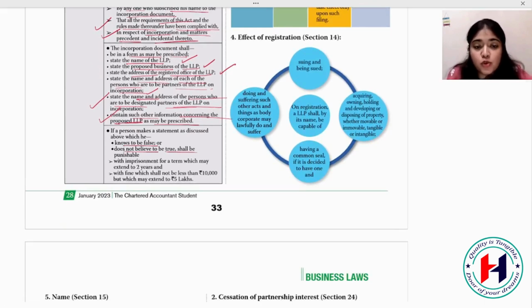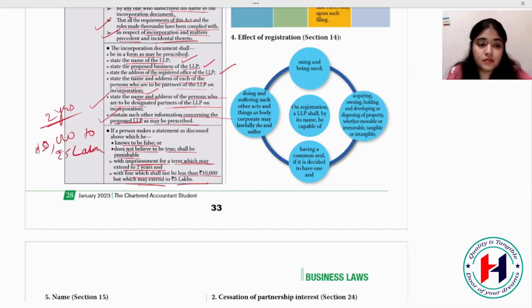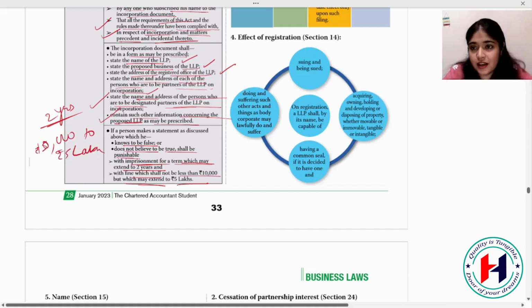If a person makes a statement as discussed above which he knows to be false or does not believe to be true, it shall be punishable. If you are giving any false information in your incorporation document, you will be liable with imprisonment for a term which may extend to 2 years and a fine which shall not be less than 10,000 but which may extend to 5 lakhs. So here you have to remember: 2 years imprisonment and a fine between 10,000 and 5 lakh rupees. Okay, clear? Great.